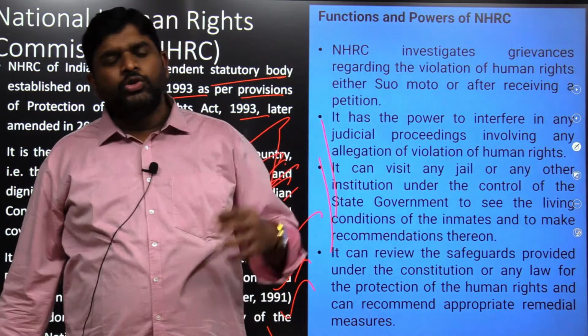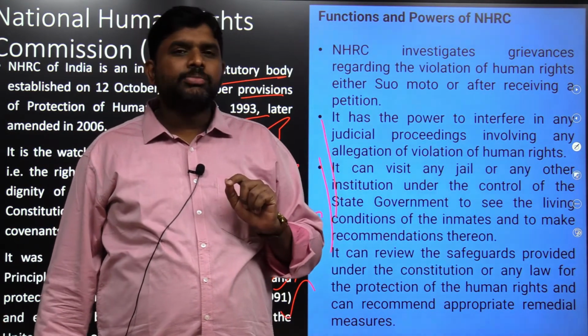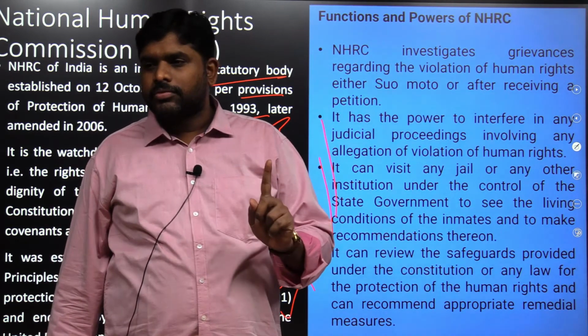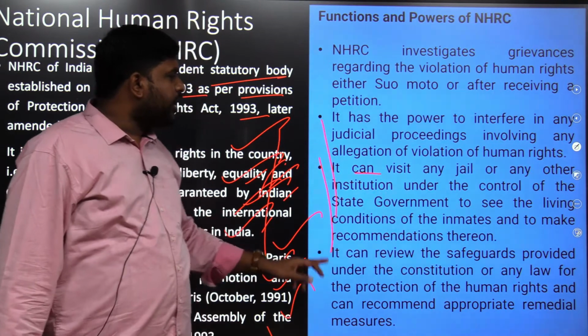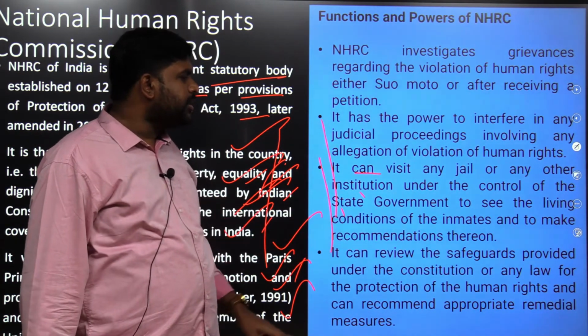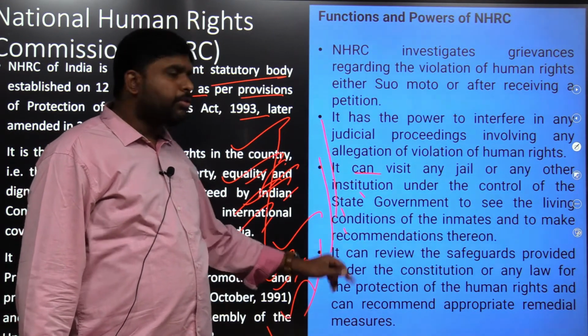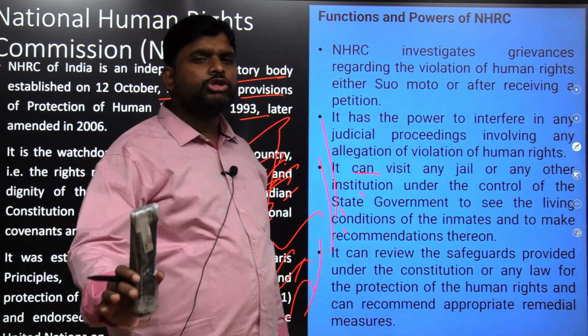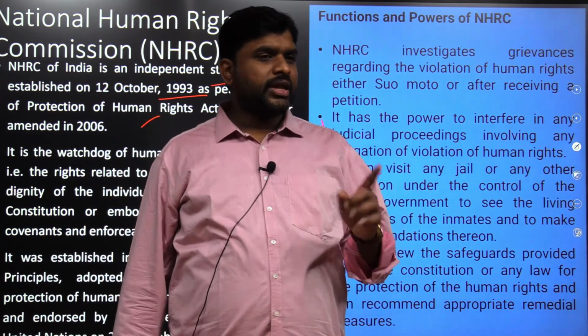See, a person who is in jail, who will take care of him? No one will take care. So NHRC is given the responsibility of taking care of prisoners. It can visit any jail or any other institution under the control of the state government to see the living conditions of the inmates and to make recommendations thereon. It can review the safeguards provided under the constitution. What are all the constitutional safeguards provided to the individual? It will be cross-checked by NHRC.